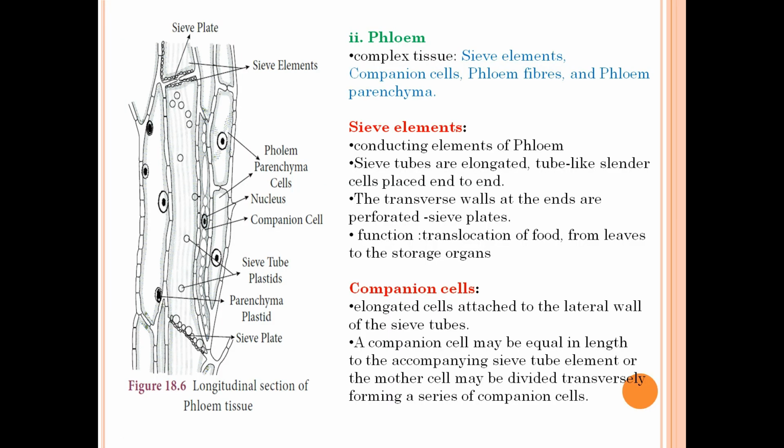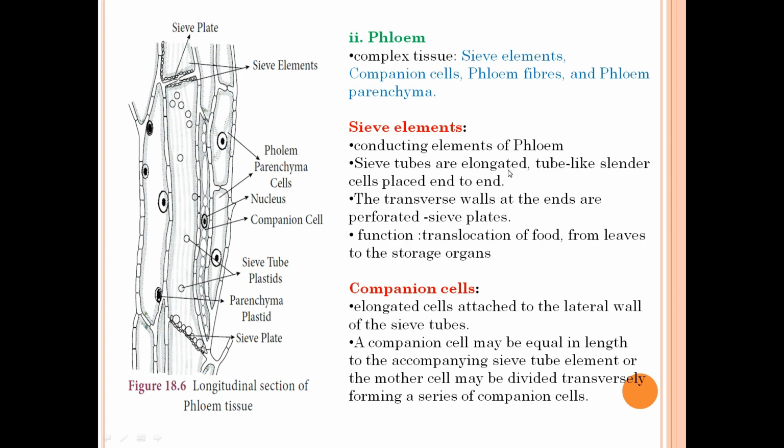The second type of permanent complex tissue is phloem. So phloem is complex tissue, and it consists of the following components. They are sieve elements, companion cells, phloem fibers and phloem parenchyma. The first one is sieve elements, and they are conducting elements of the phloem. They will conduct the food for the plant. They will conduct the food from the leaves to the storage organs and to other parts of the plant body.